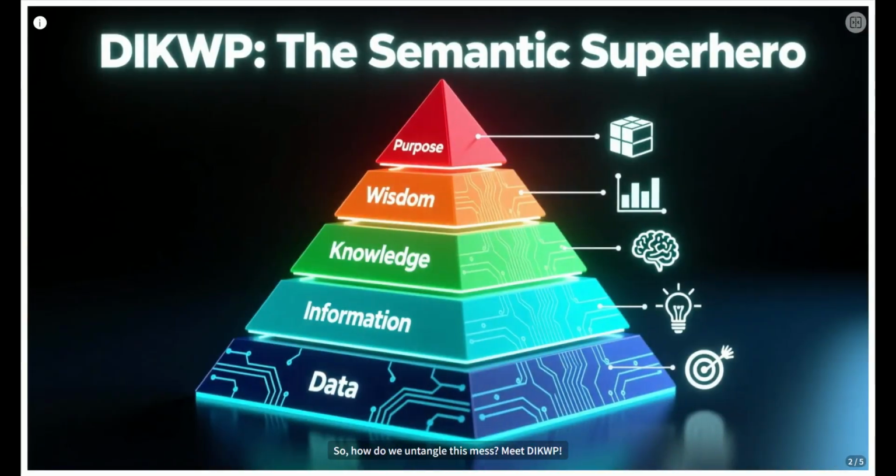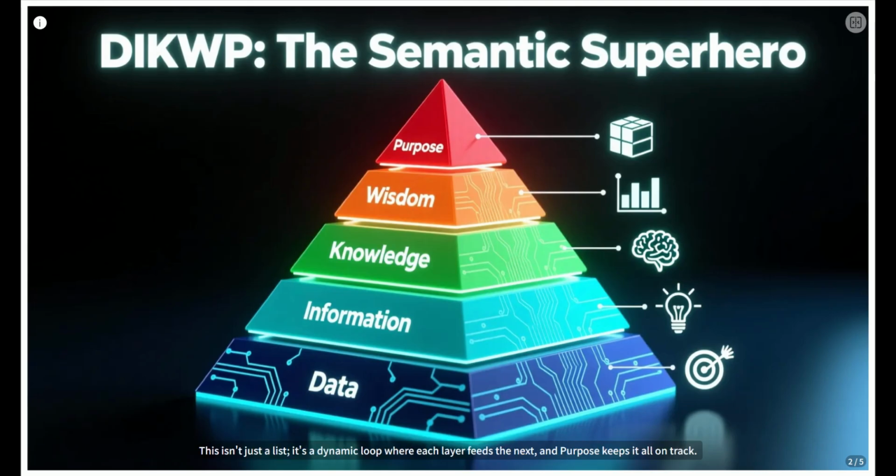Meet DIKWP. Think of it as a superhero team with 5 members: data, information, knowledge, wisdom, and purpose. D is the raw stuff: numbers, sensor readings, pure data. I is when we find patterns. Oh, look, a temperature trend. K is the big picture, the laws, the why, like energy conservation. W is making smart calls based on that knowledge. And P? That's the North Star, the goal, the why bother.